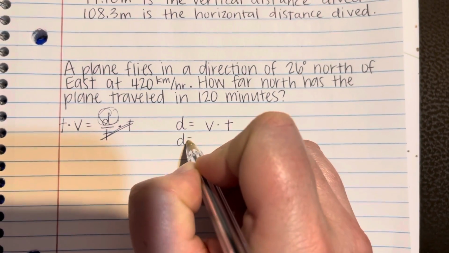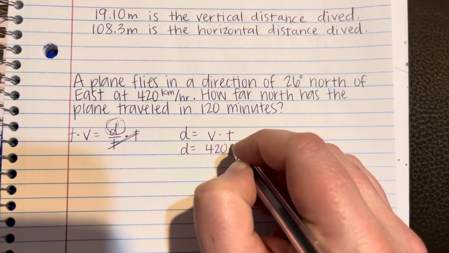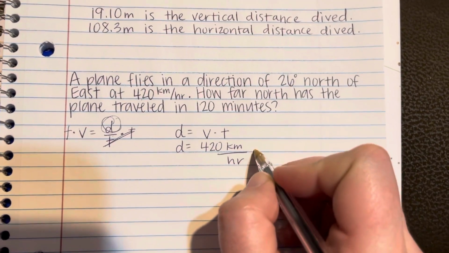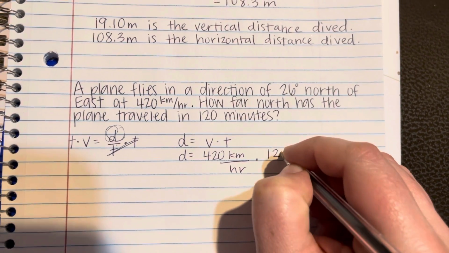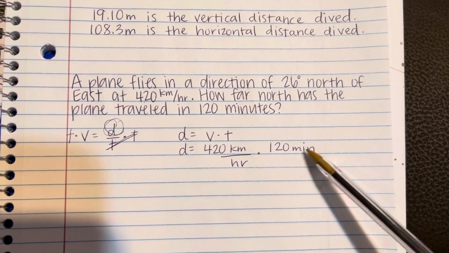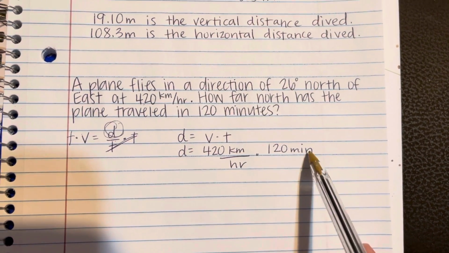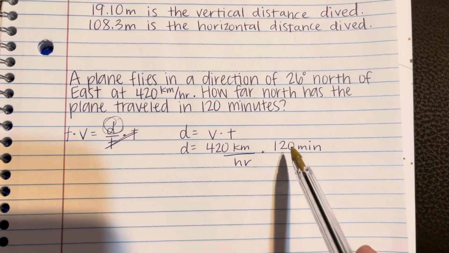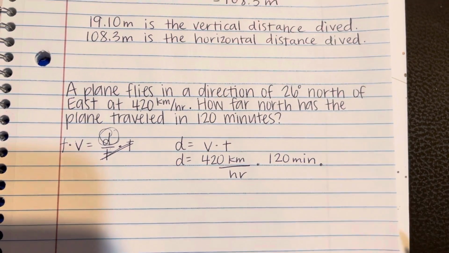I don't know the distance. I know the velocity, 420 kilometers per hour. And then I'm going to multiply that by the time. The time is 120 minutes. Okay, the issue here is this minutes and hours is not going to cancel. So in order for me to cancel that, I could have written 2 hours here because that's a nice, easy conversion. Or if it's not, then you can go ahead and put another fraction here that changes that for you.